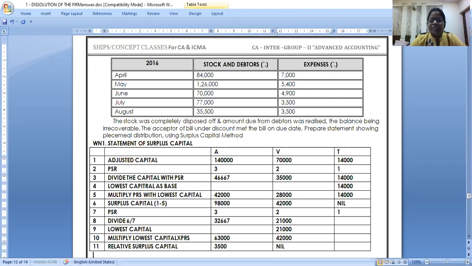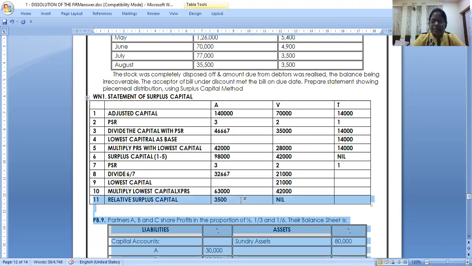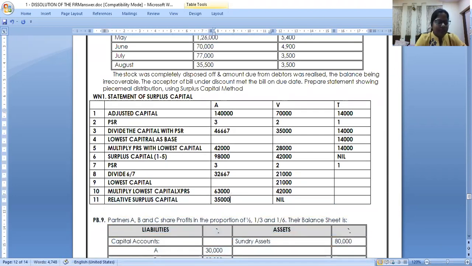Now, can I use it in the reverse way? If you have finished writing, put your pens down and listen to what I'm saying. I'm saying to A, while paying, your capitals are different and your PSRs are different.